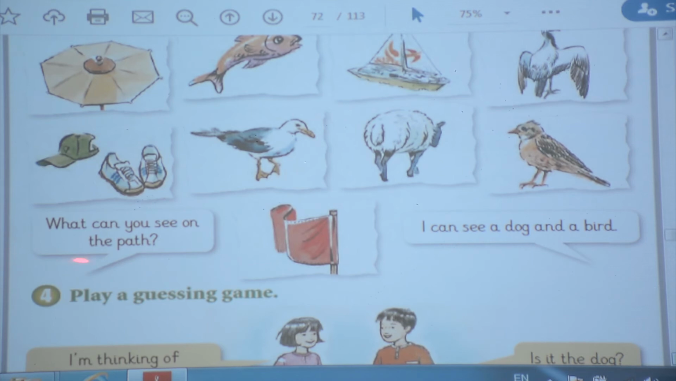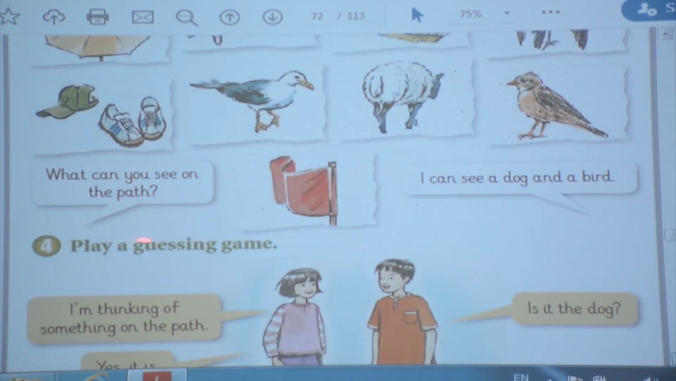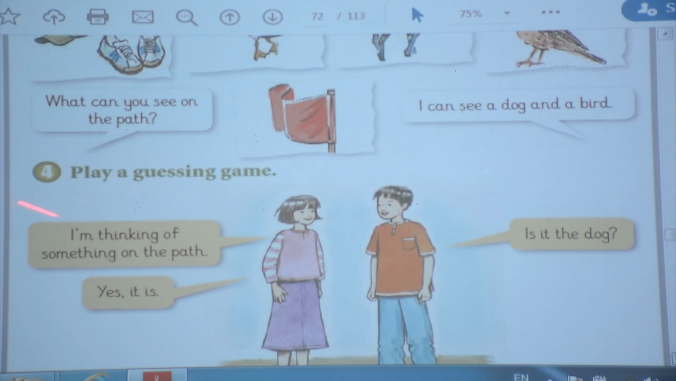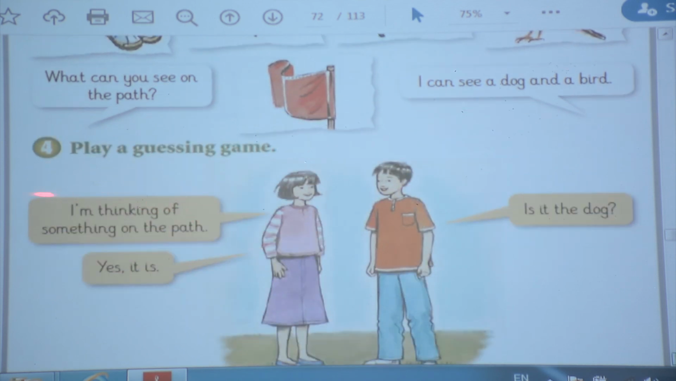Playing a guessing game, just like ask and answer. She said, I am thinking of something on the path, in her mind. And he asked, is it the dog? She said, yes, it is. You are right. Okay?